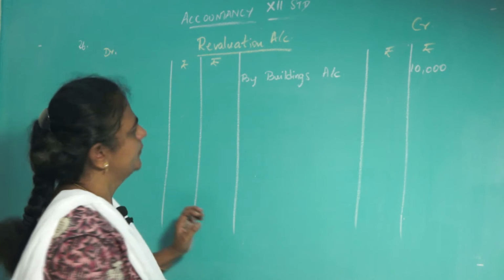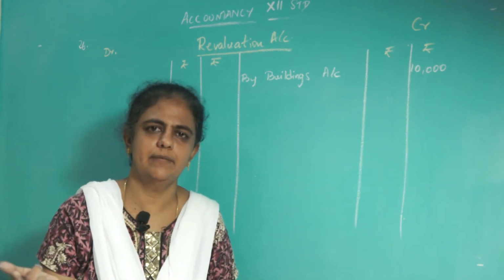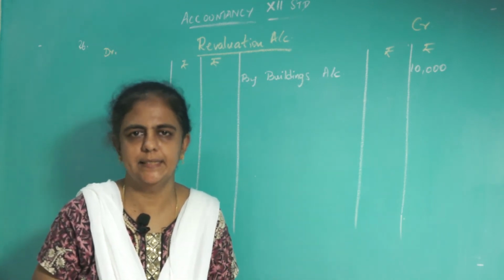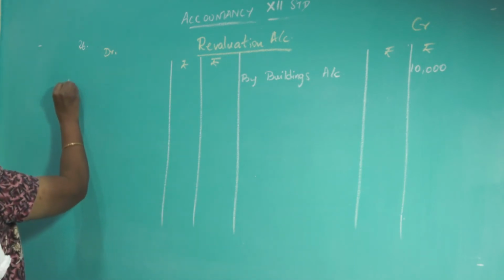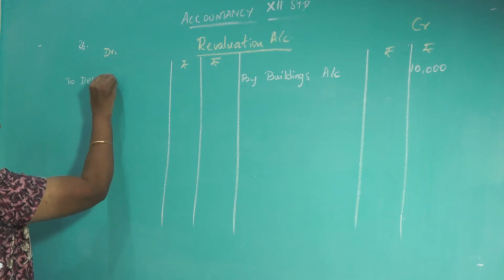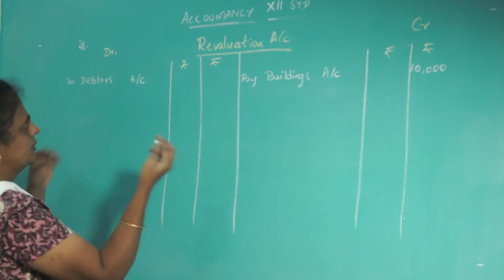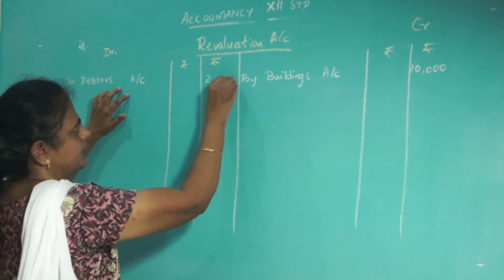Then debtors. The present value is 18,000, but previously it was 20,000. From 20,000 it has gone to 18,000. It has reduced, and reduced means loss. So write to debtors. It was 20,000, now it is only 18,000. So what is the difference? 2,000 rupees is a loss.